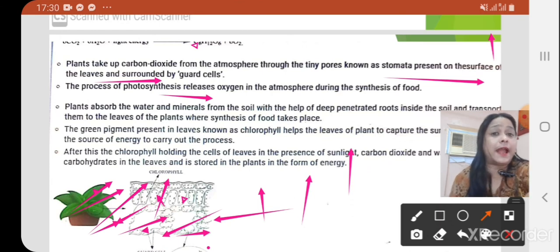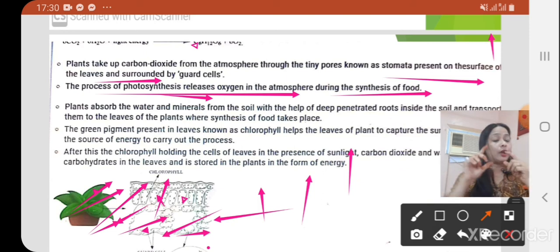The process of photosynthesis releases oxygen into the atmosphere during the synthesis of food. This line is very important, you can see it on your screen. The process of photosynthesis releases oxygen into the atmosphere during the synthesis of food.